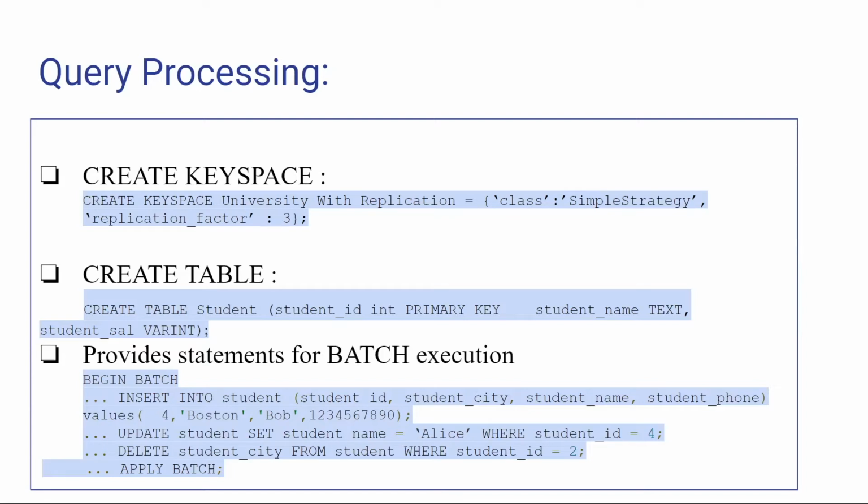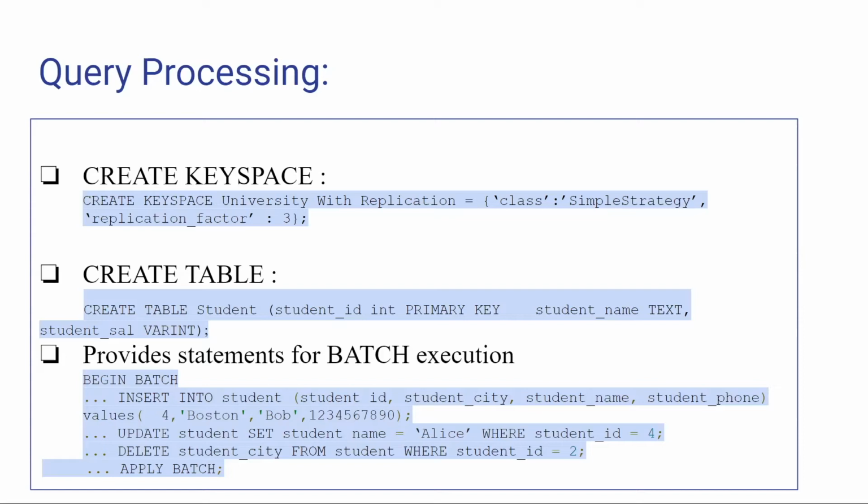Cassandra also supports collection data types such as sets, lists, maps, tuples, and nested collections. Batch statements can be useful for batch execution. In this example, we begin with the statement BEGIN BATCH and perform the following operations: insert a new row, update the student name, and delete city from student where student ID is equal to 2. Cassandra also does not support joins and other relations between independent tables.